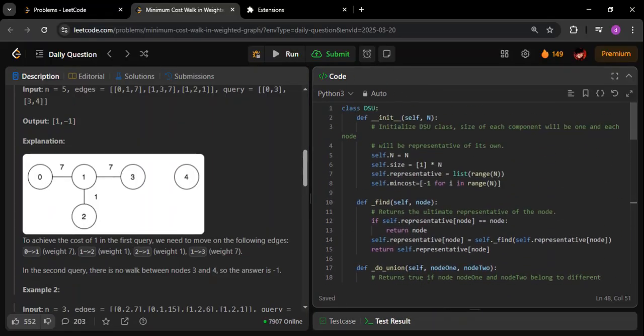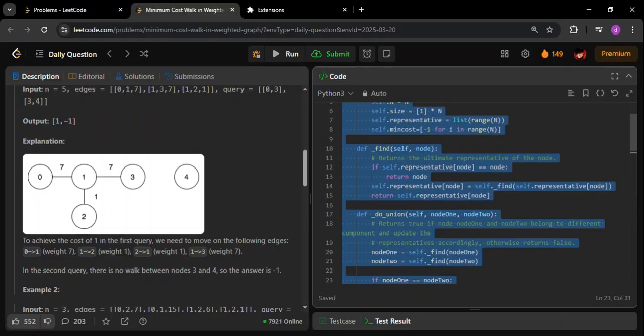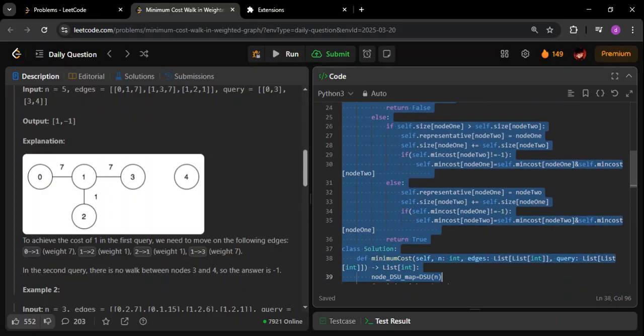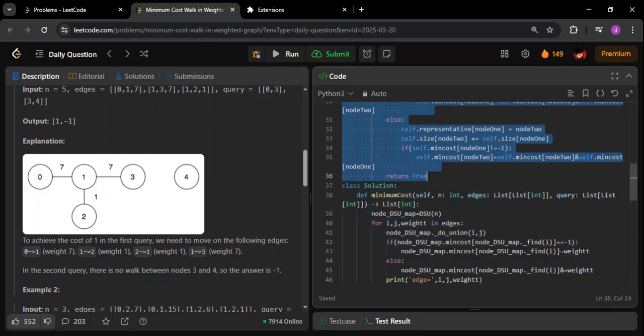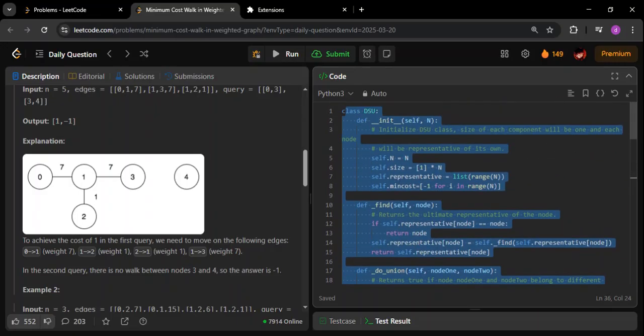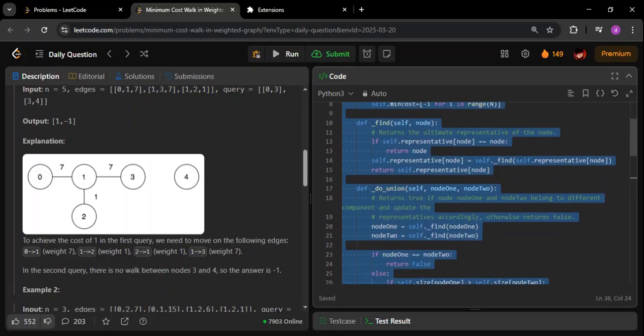For the disjoint set pattern, what I will advise you is to maintain this code at least in your notes, if you're maintaining notes. This is a separate component that you can use in multiple solutions. I have actually done the same.